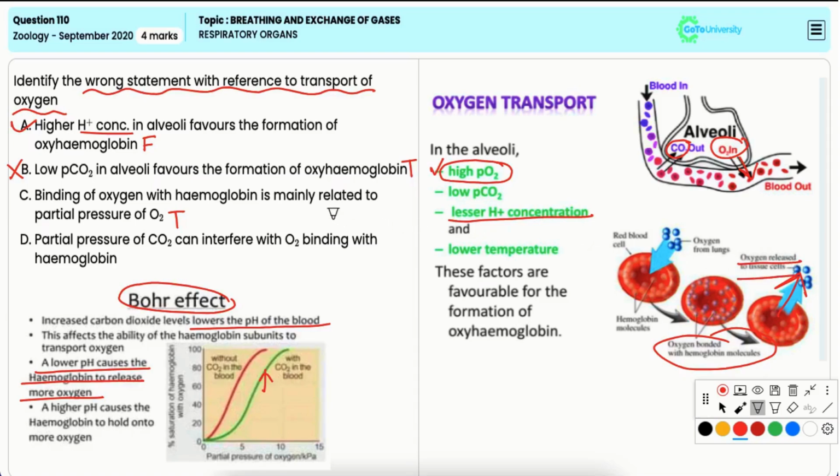Option D, partial pressure of carbon monoxide can interfere with oxygen binding with hemoglobin. Now, this is also true. Carbon monoxide competes with the oxygen for binding to hemoglobin. So, even a small amount of carbon monoxide can interfere with the oxygen transport because carbon monoxide binds to hemoglobin with much higher affinity than oxygen. Hence, this is an incorrect option.